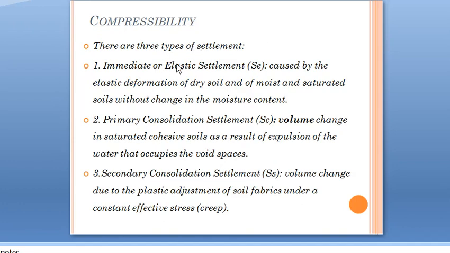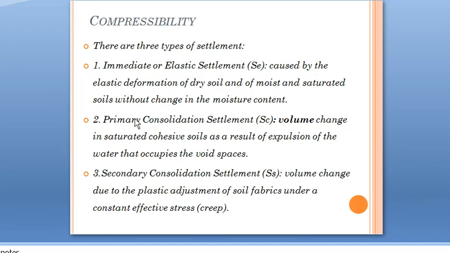First one, immediate or elastic settlement. It occurs suddenly after the application of load. It is caused by elastic deformation of dry soil and moist and saturated soil without change in moisture content. In the immediate or elastic settlement stage, it occurs immediately after the application of load. And here there is no change in moisture content, that is, pore water is not expelling because it is immediately after the application of load, and at that stage there is elastic deformation of dry soil and of moist and saturated soil. That stage is known as immediate or elastic settlement.